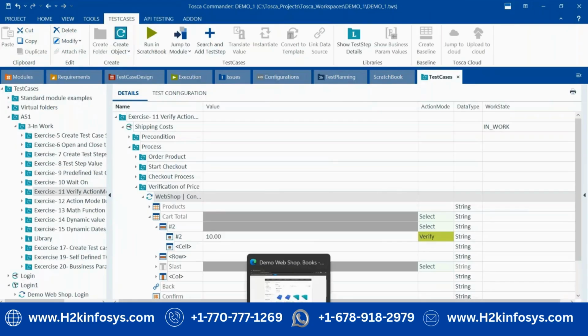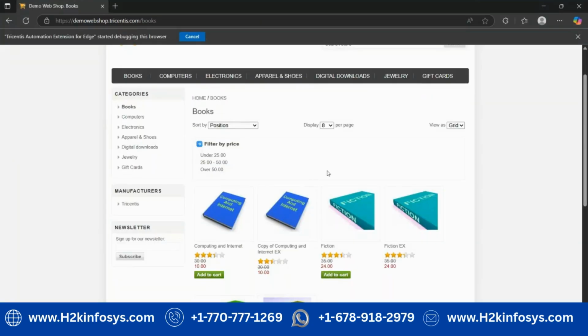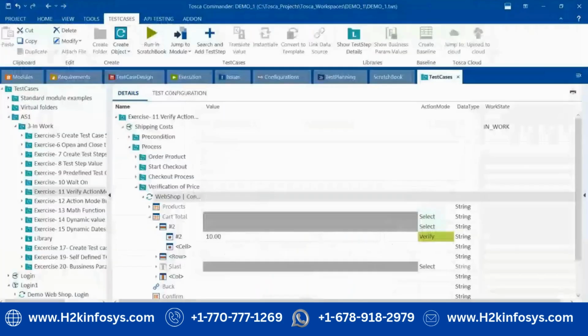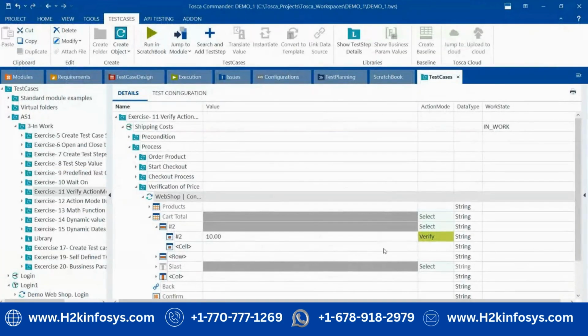So currently we are verifying the price of the book. Like this price I want to verify. Accordingly, we have given the $10 and put the verify action. Like this only we can do the verification. If you want to save some value, we can save it in a variable also.